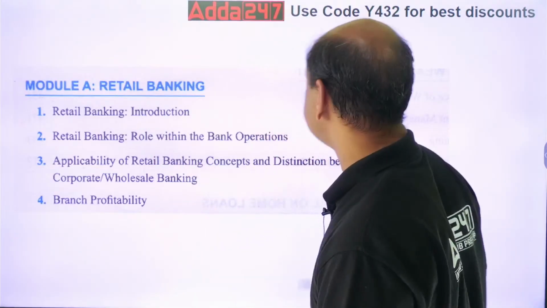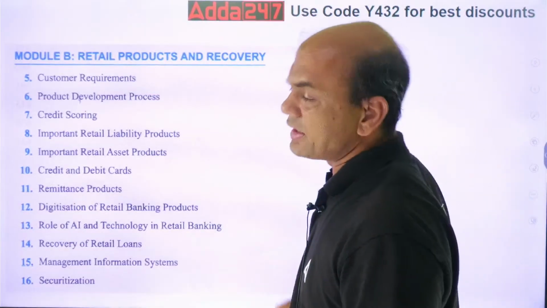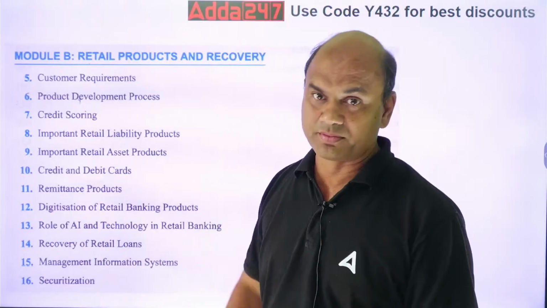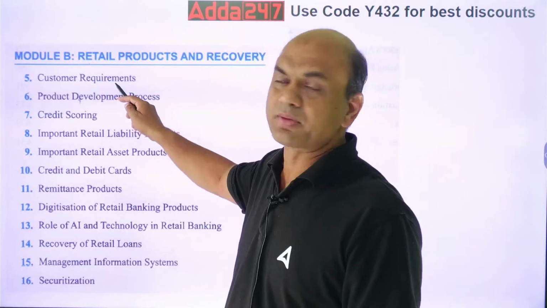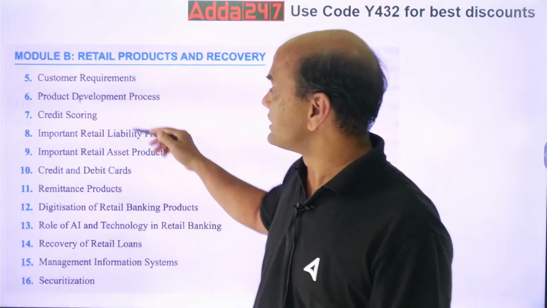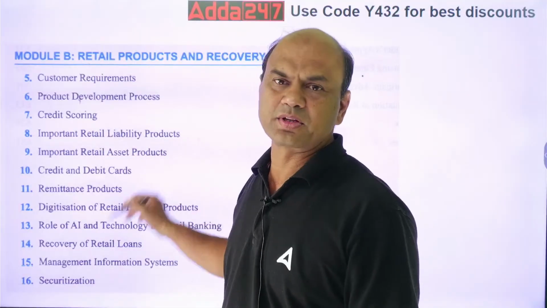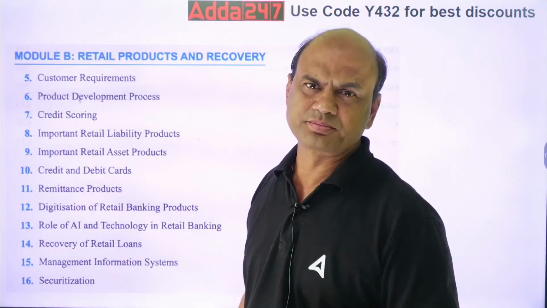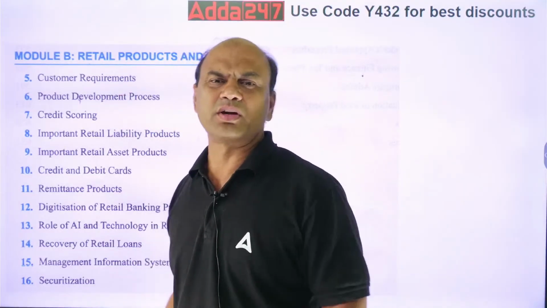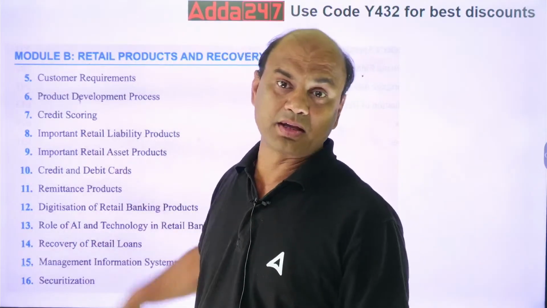Now module B. In module B, again you will find some topics similar to that of your PPB. Customer requirements, now this is not there in PPB, but some of the remaining ones are. Retail liability products, retail asset products. These are there in PPB also. So what are the topics in module B? See what is module B basically. Module B is related to practical banking, daily banking.